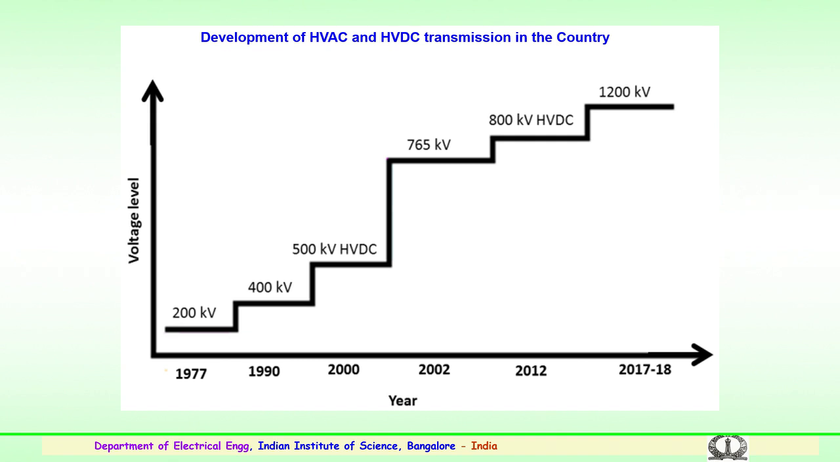Further, 800 kV high voltage DC. Earlier, 500 kV HVDC was operational from 1995 onwards. The country graduated somewhere around 2005 to 2006 to 800 kV HVDC. Further, recently we have a 1200 kV AC experimental line that is being